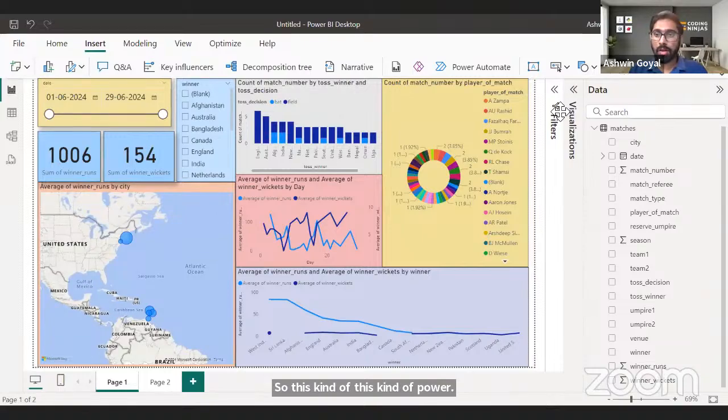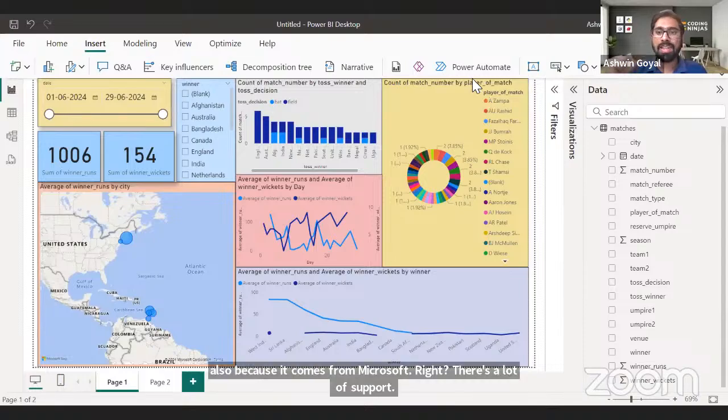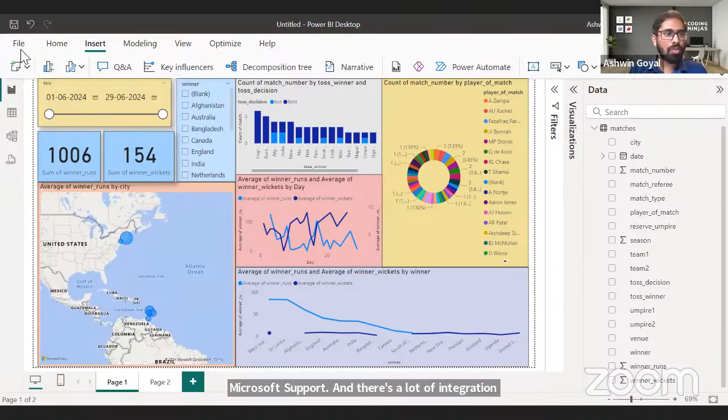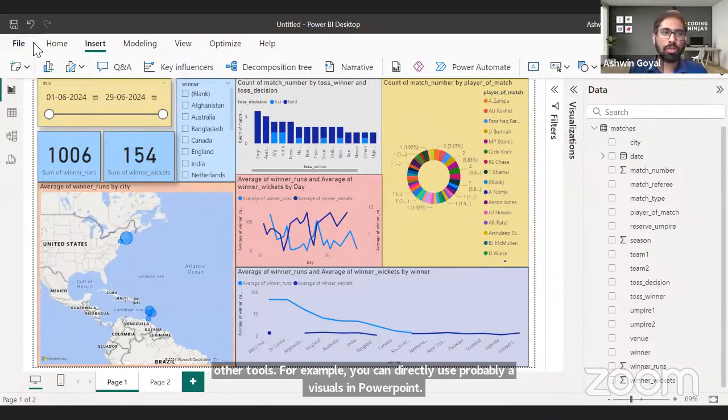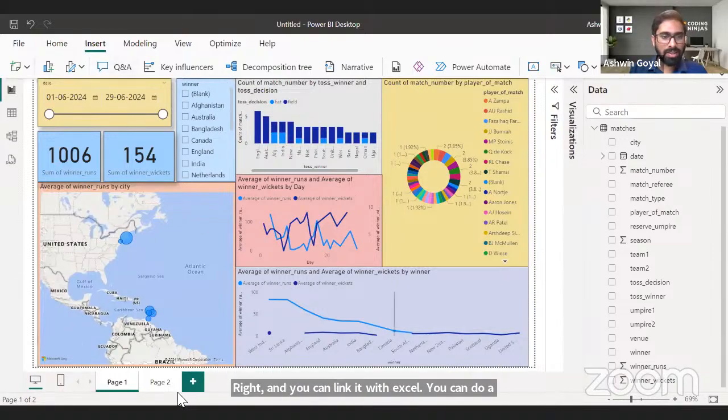is provided to you by tools like Power BI and Tableau. Power BI in particular is used very widely across the world, and also because it comes from Microsoft, right? There's a lot of support, Microsoft support, and there's a lot of integration with other tools. For example, you can directly, let's say, use Power BI visuals in PowerPoint, right? And you can link it with Excel. You can do a bunch of stuff.